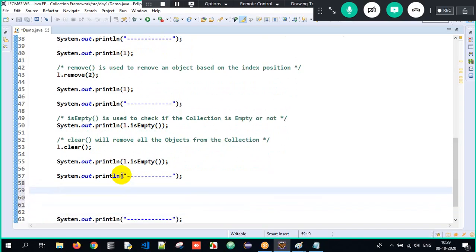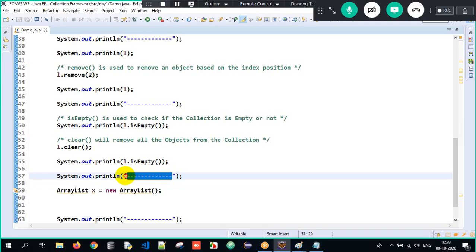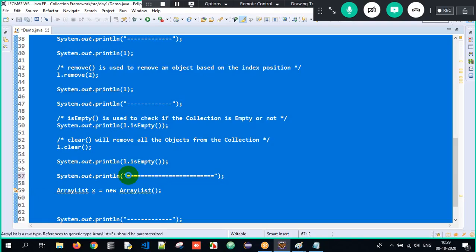See here, I will just create one more object. ArrayList, we can create any number of objects, guys. x equals new ArrayList. I create an object of ArrayList, and we have already imported it, right? So there is no necessity to import it again. I am just writing this data here.